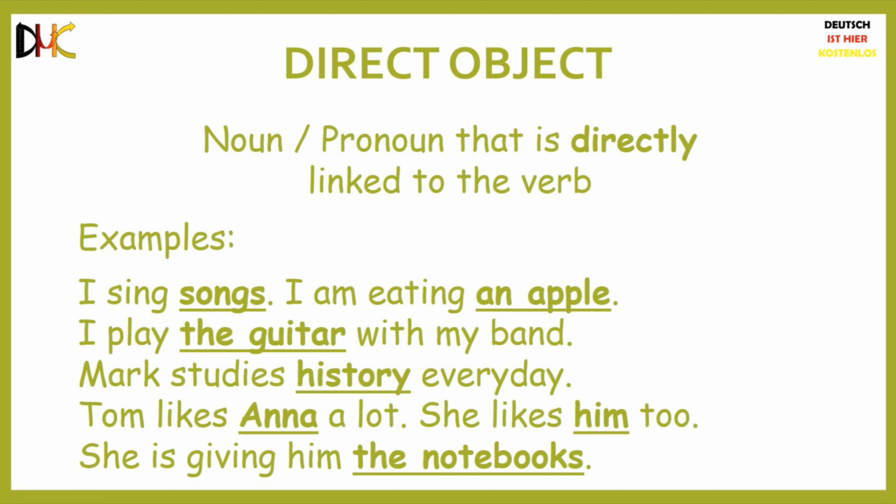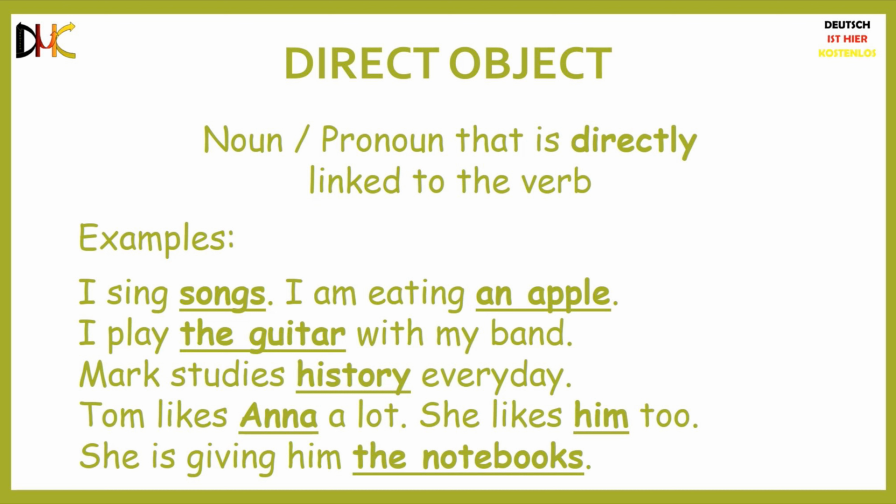I played guitar with my band. Here, the guitar is the direct object of the sentence. Mark studies history every day. Here, history is the direct object. Tom likes Anna a lot. In this case, Anna is the direct object. She likes him too. Here, him is the direct object. She is giving him the notebooks. Here, the notebooks is the direct object.